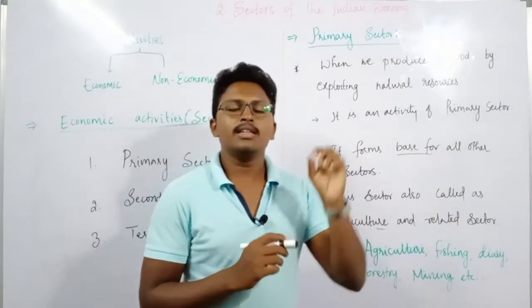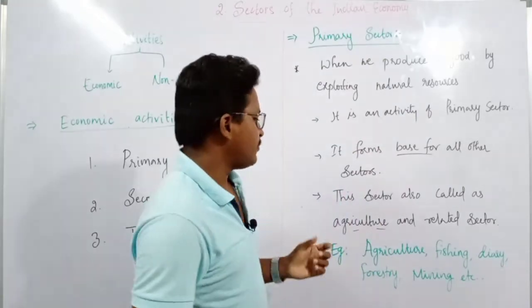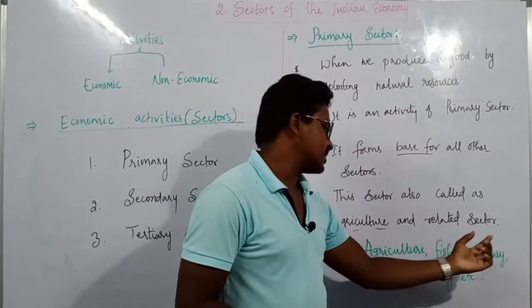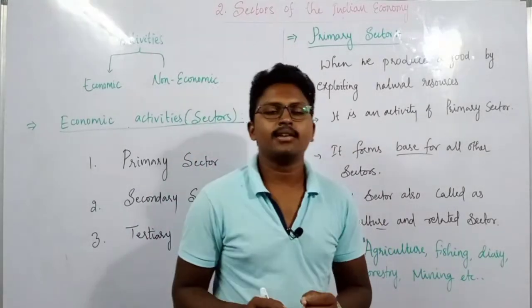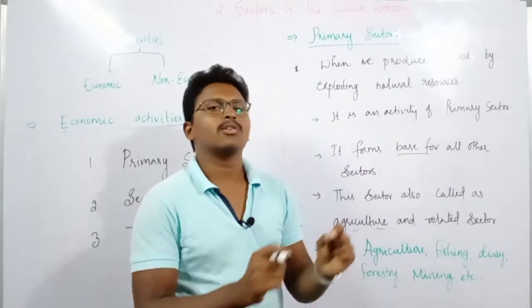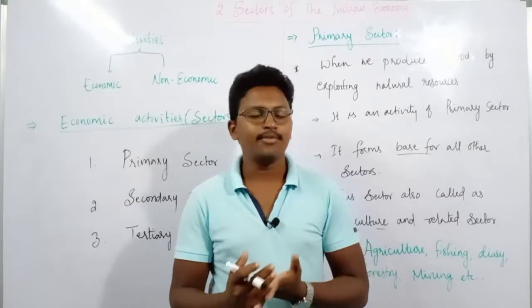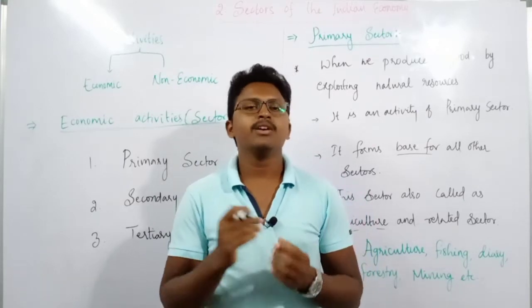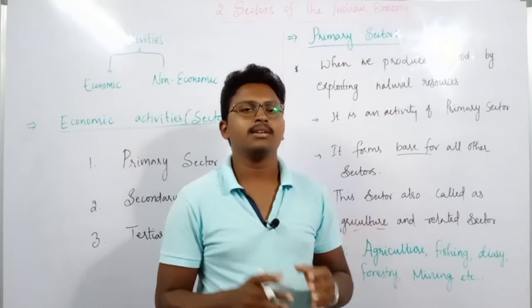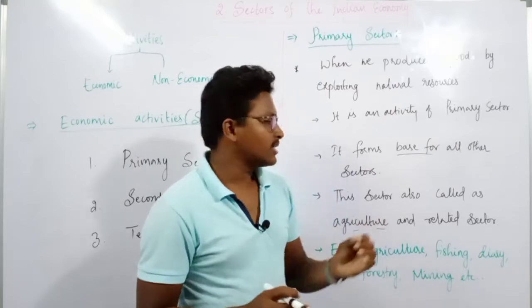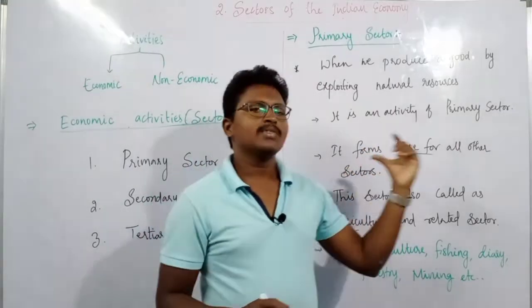Why? Because in the primary sector, mainly we perform activities such as agriculture, fishing, dairy, forestry, etc., which are related closely to agriculture. Maybe you take growing cotton, rice, wheat, or any other food item which we produce in the form of agriculture. Because of that, we call this sector the agricultural and related sector.